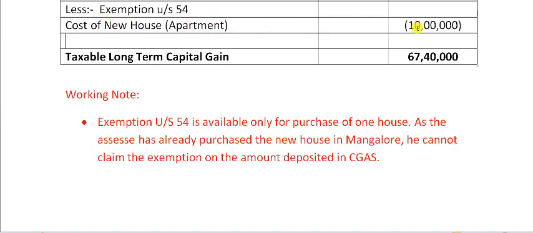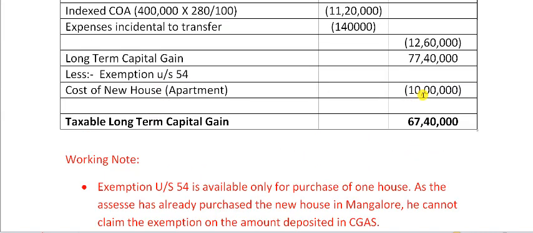There is nothing else to be done here. So exemption under 54 is restricted only to one house. This 10 lakh he can claim, but that extra 2 lakh he has deposited in CGAS, he will not be eligible to claim as deduction under section 54.